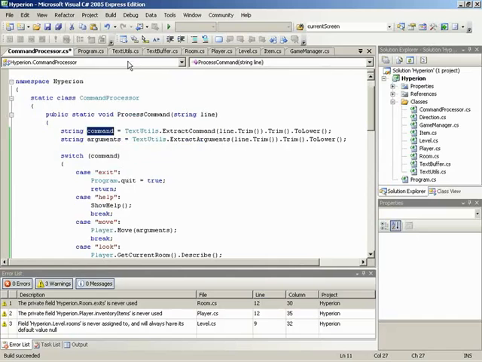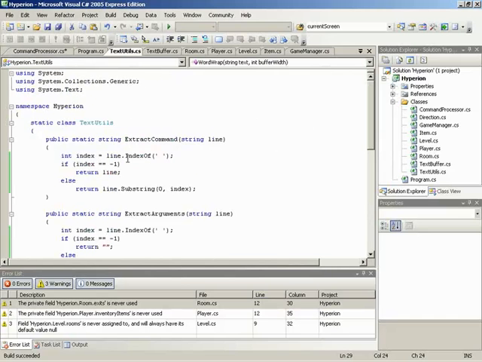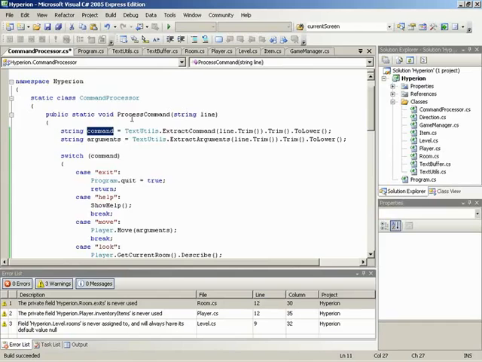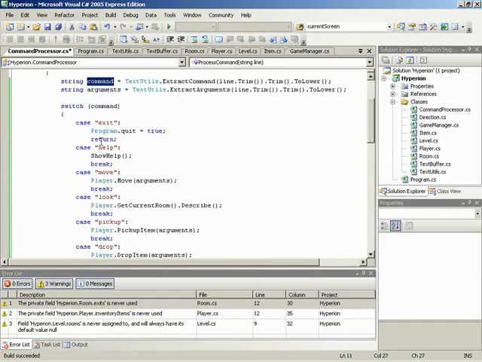So from over here in text utils, we get up here in extract command, and what do we find out? Well, there are no spaces in just help, so we send help back. Now we come back over here to our command processor, back in the process command method, and we go over here for arguments. There are no arguments. And we come down here to the switch, and what's being stored in command? Well, remember, help is being stored in command.